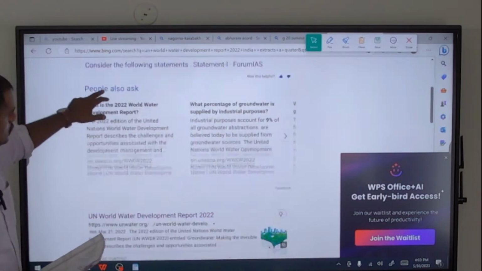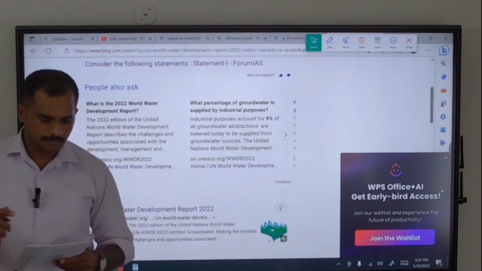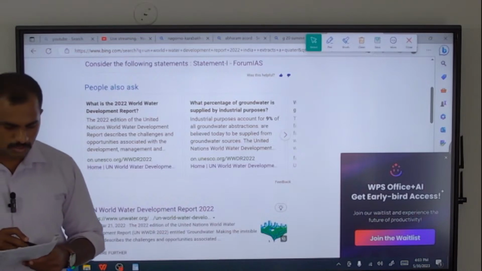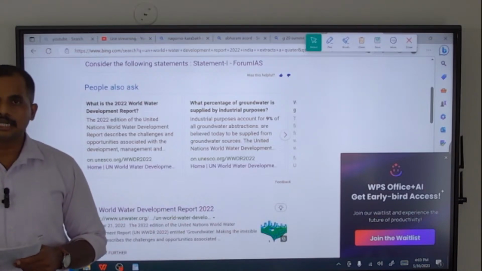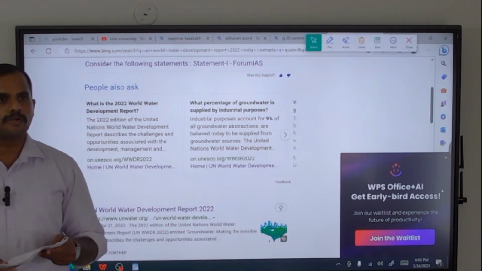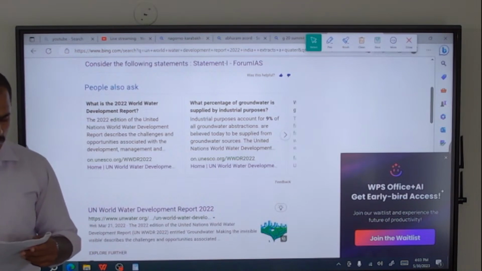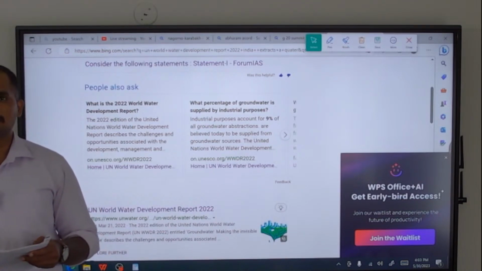Okay, let's discuss. According to the United Nations World Water Development Report 2022, India extracts more than a quarter of the groundwater each year. So statement 1 is correct.